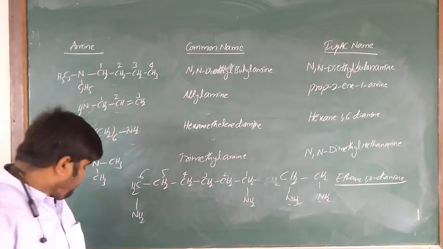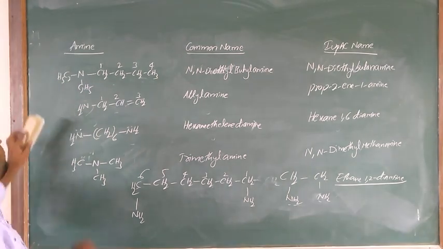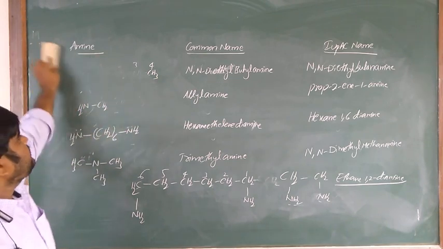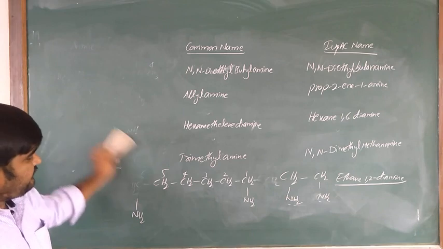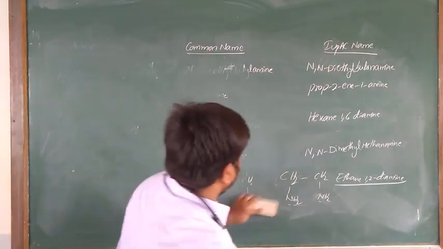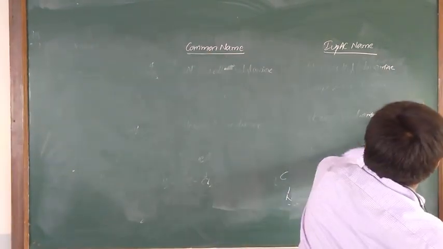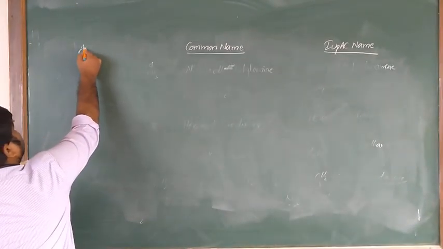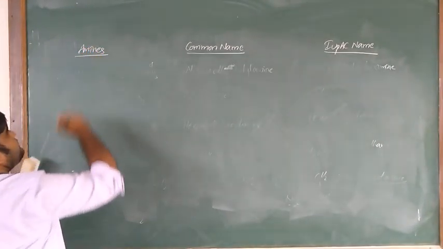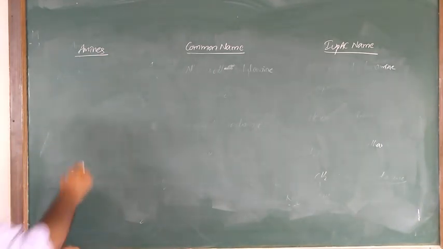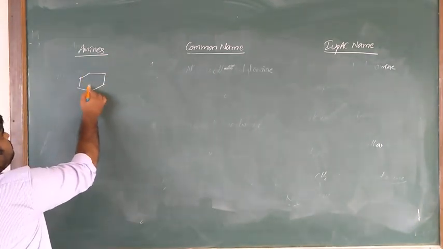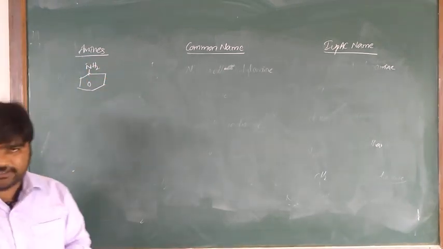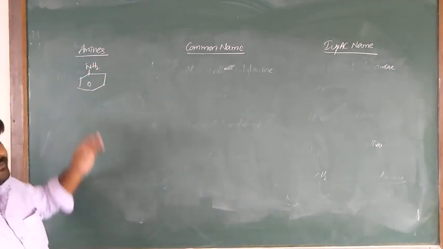And coming to the next point, aromatic amines. If aromatic amines are there, for example, this is an aryl amine.